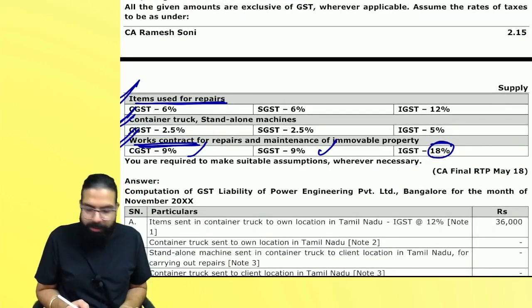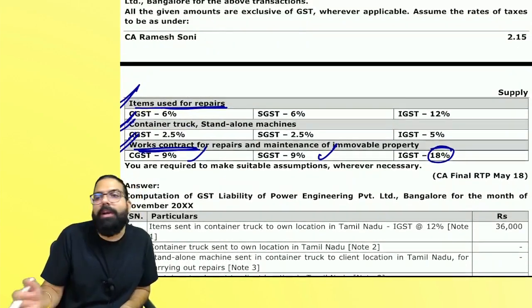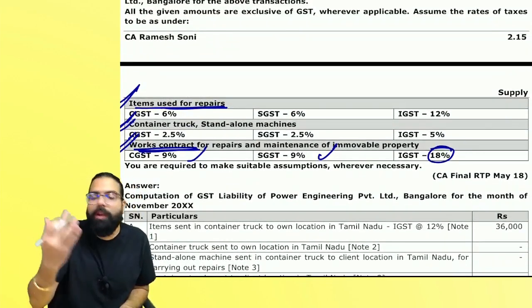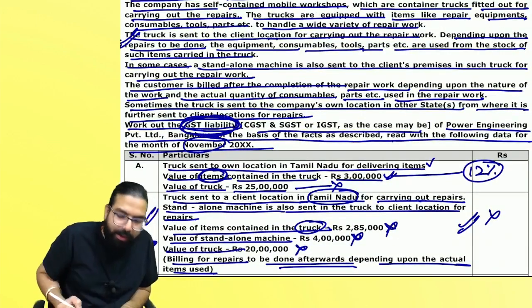It's a works contract service. So you will go ahead and charge CGST 9, SGST 9, and the total amount came over here. They have not asked you whether CGST will come, SGST will come, or IGST will come. You have to read the question carefully. It asks you to calculate the GST liability.